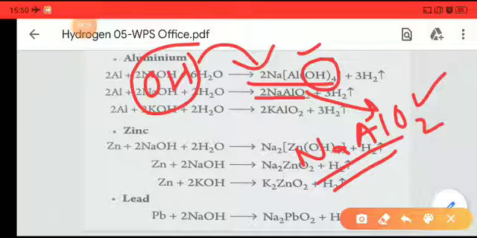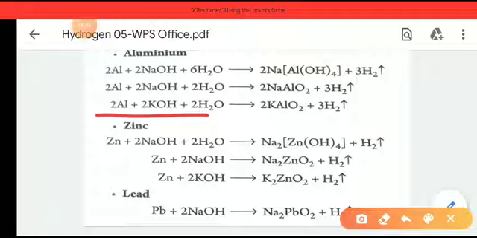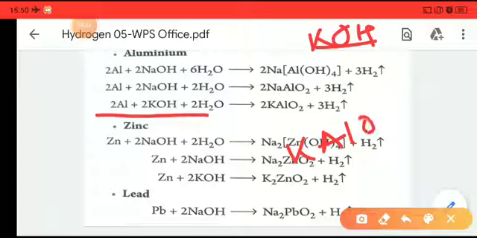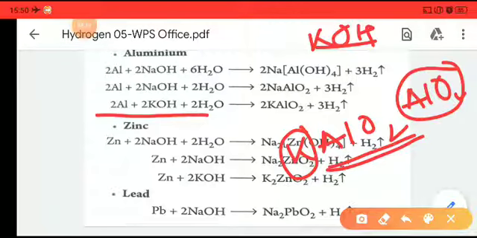Okay, so whenever aluminum is reacted with an alkali, that is NaOH, it will give sodium aluminate or sodium hydroxyaluminate. Similarly, when aluminum is reacted with KOH, potassium hydroxide, it will form KAlO2, that is potassium aluminate. This AlO2 will be named aluminate, and the first name is of the metal, potassium, so it will be potassium aluminate.